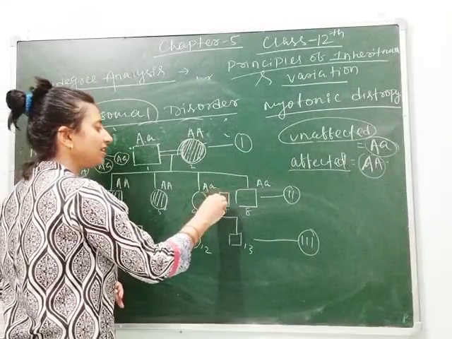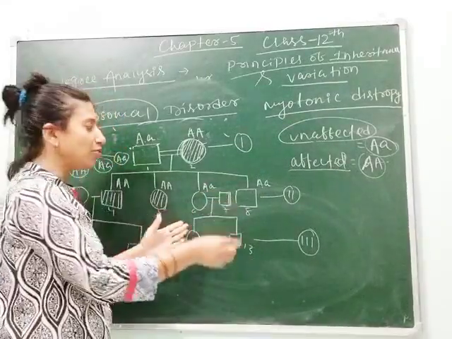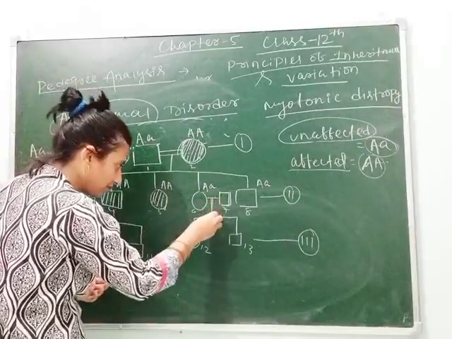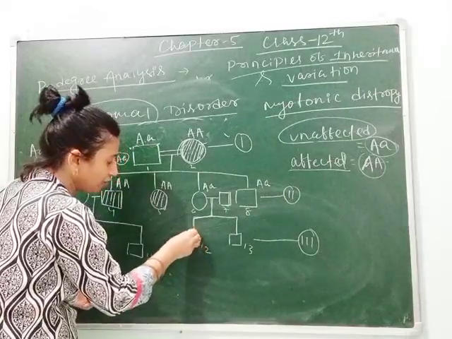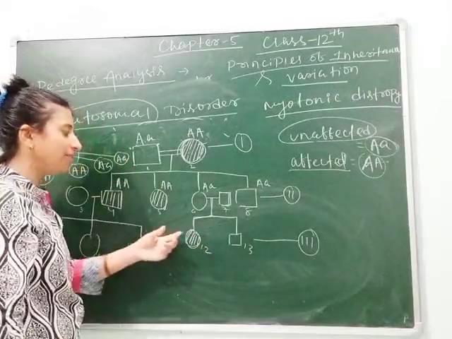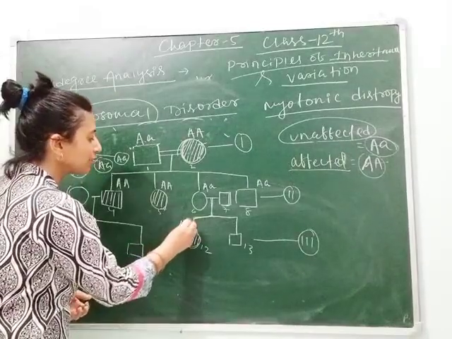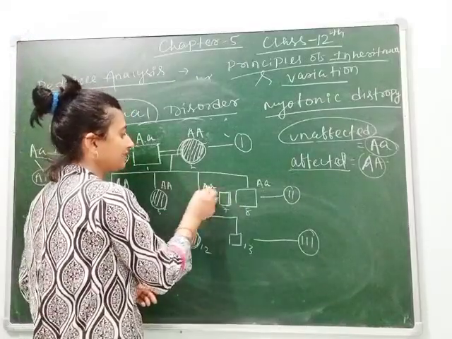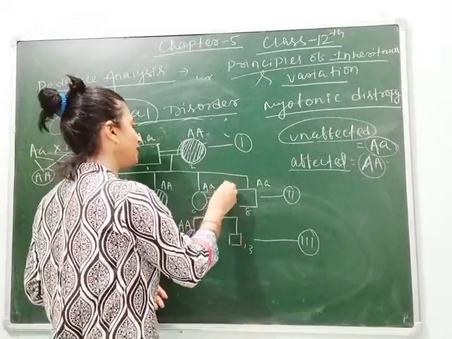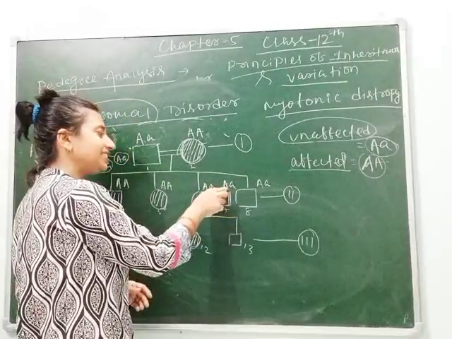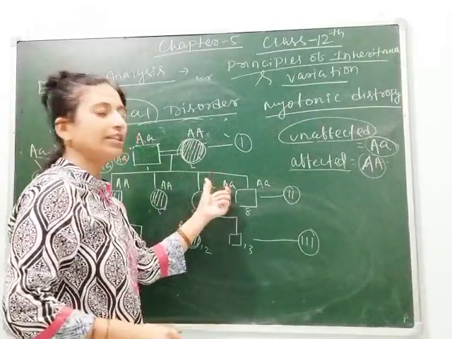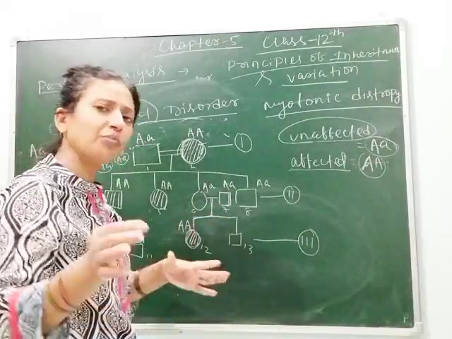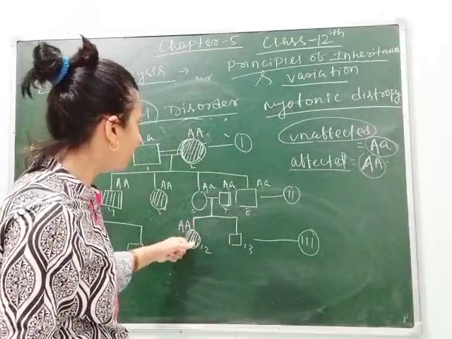But the girl child married is from outside. That's why if you want to express disease, then you can show the disease in their child, or you may express this disease in the female child. So for this you can write AA. Clear? So here you can write already capital A, as one capital A is here and one capital A is here. So there is 50% chance that the female or male, one of them will be affected or both of them will be affected.